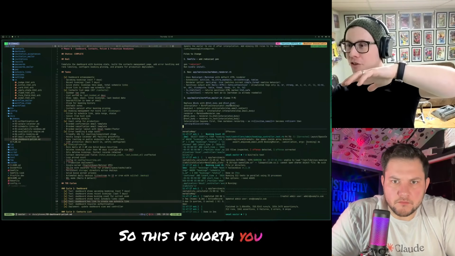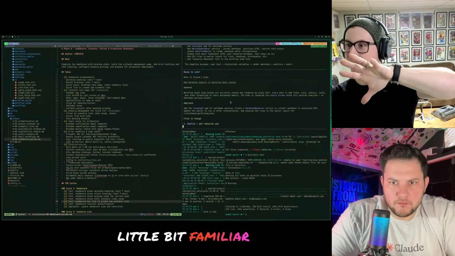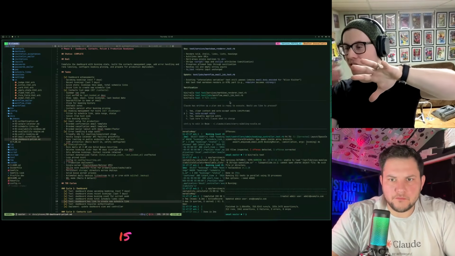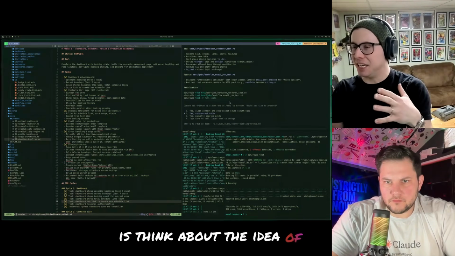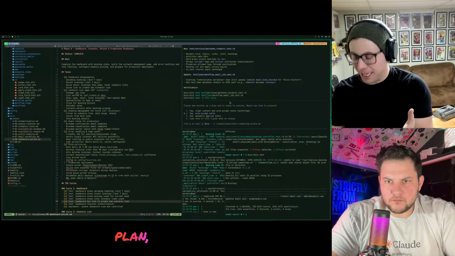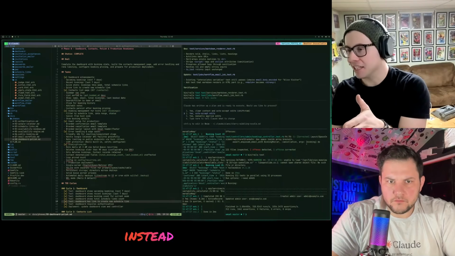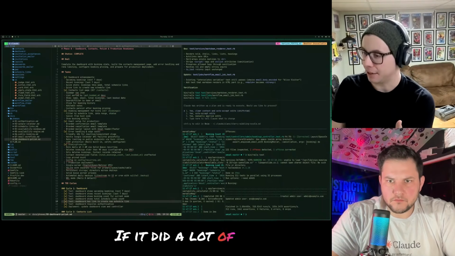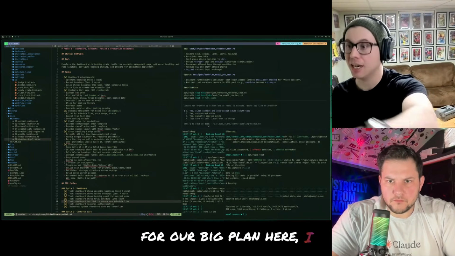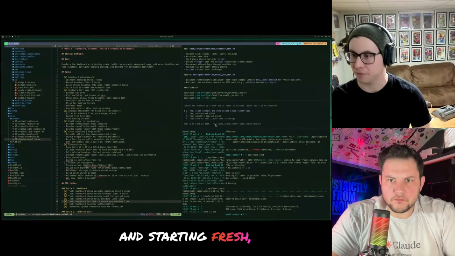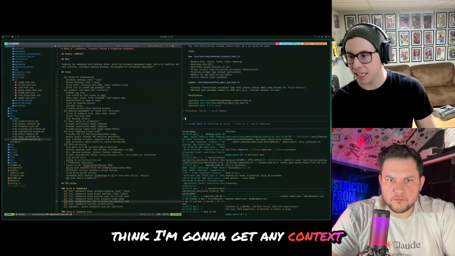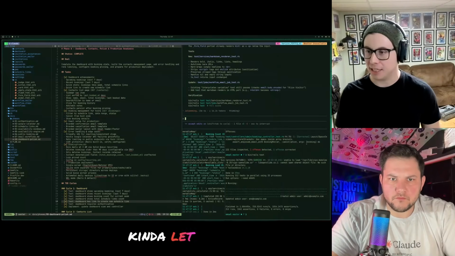So this is worth getting a little bit familiar with. If it didn't use a lot of context to plan, just auto accept the edits instead of clearing context. If it did a lot of planning, like for our big plan here, I'm definitely clearing context and starting fresh. But I don't think I'm going to get any context rot on this one, so I'm going to let that run forward.